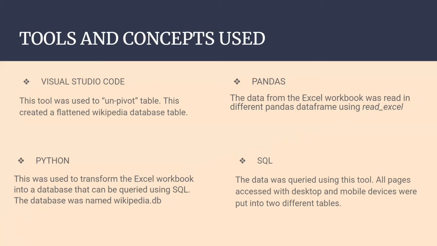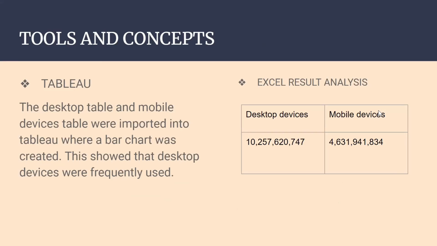We use pandas. In pandas, the data from the Excel workbook was read into different pandas data frames using read Excel because it's an Excel worksheet. We use SQL. Here the data was queried, and we were able to create two different tables from the main Wikipedia table. The first table, the desktop table, showed all the pages that we accessed using the desktop, and then the mobile devices table showed all the pages that we accessed using the mobile devices. And then we imported those tables into Tableau, and we created a bar chart using those tables.